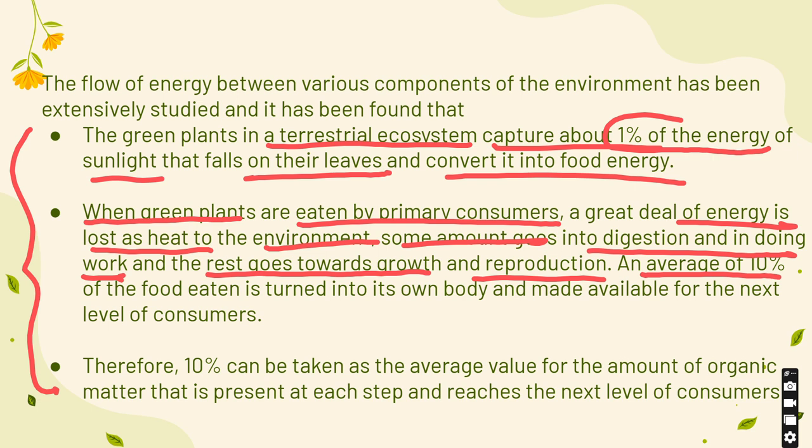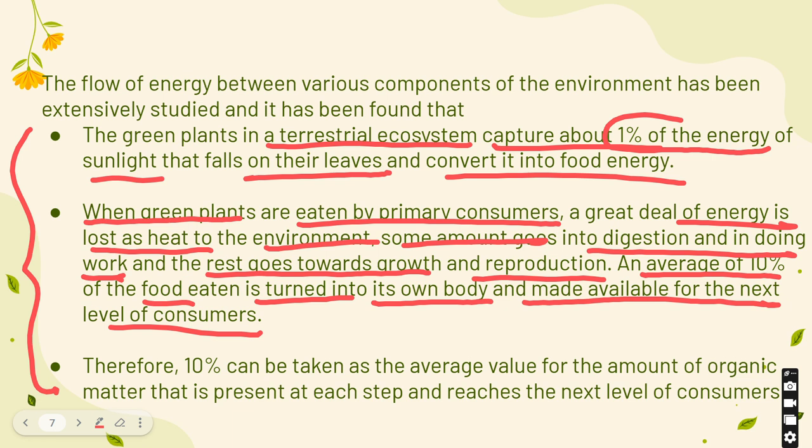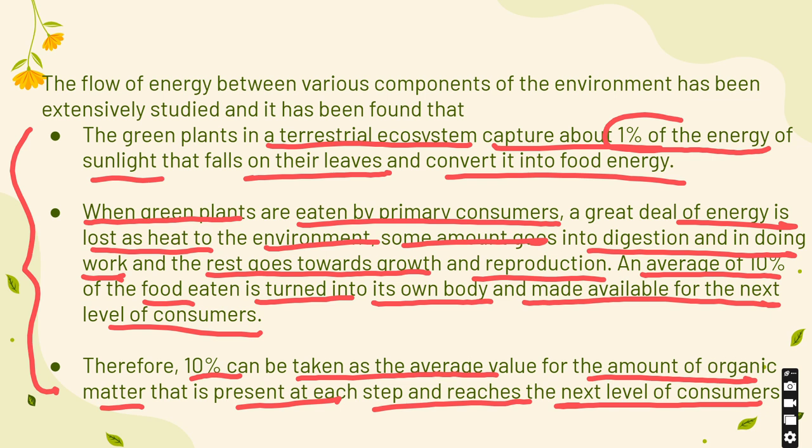An average of 10% of the food eaten is turned into its own body and made available for the next level of consumers. Therefore, we can conclude that 10% can be taken as the average value for the amount of organic matter that is present at each step and reaches the next level of consumers. So, what is the average value that can be taken? The average value is 10%.